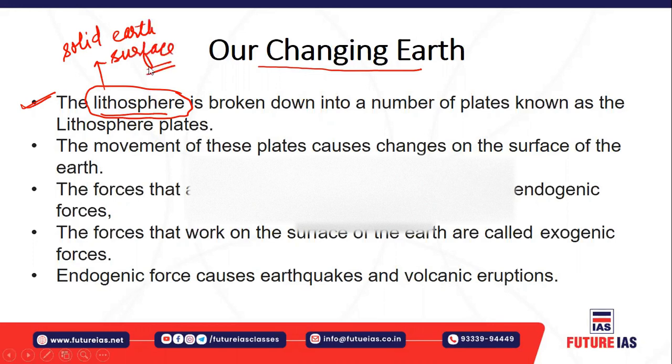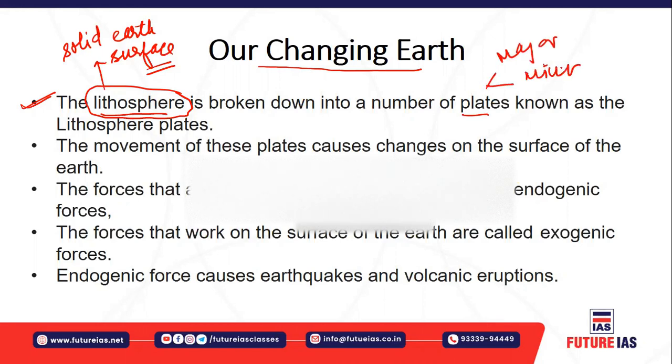The lithosphere is the solid earth surface, which is broken down into a number of plates according to the plate tectonics theory. As you graduate to higher classes, you will learn this theory. According to it, the earth's top crust is broken into several major and minor plates.